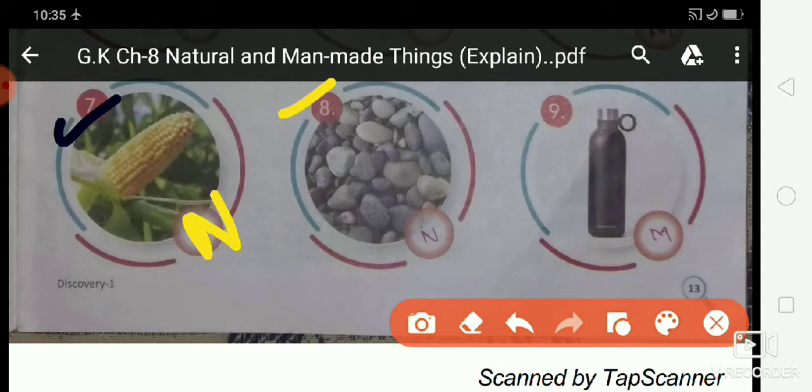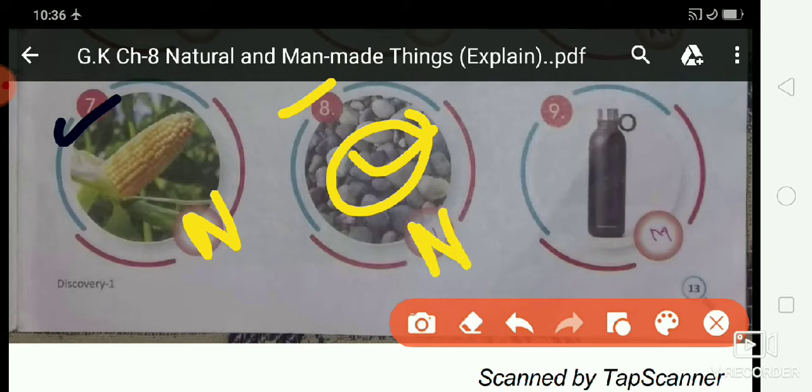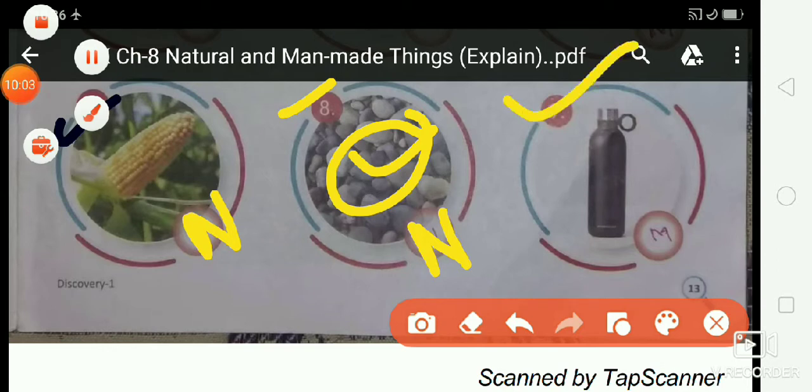Now eighth one. What is this? Stone. What is this? Stone. Do you know, students? Is a stone a man-made thing or a natural thing? Identify and write here letter M or N. So write down letter N. That is a natural thing. Stone, natural thing. Okay. After that, ninth one.